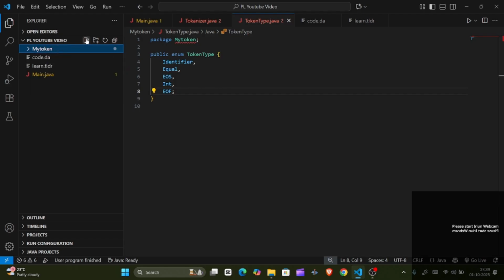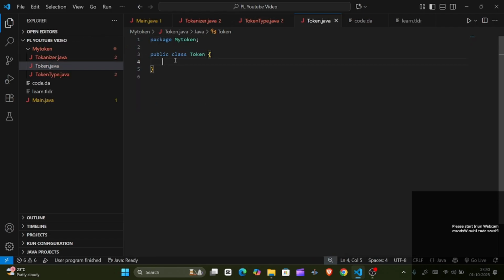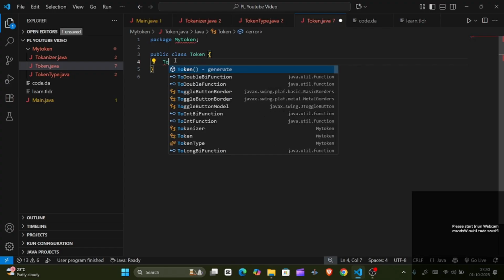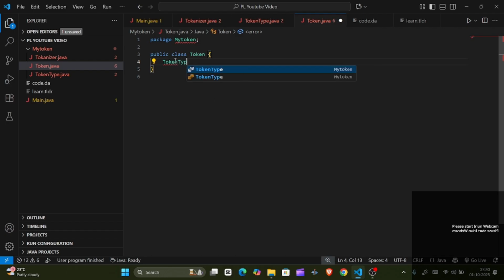Now we have to create one token for that. So for that we also need one token. I'll create the Token.java file. What a token should have is its type, token type tk, and also the value of the token.